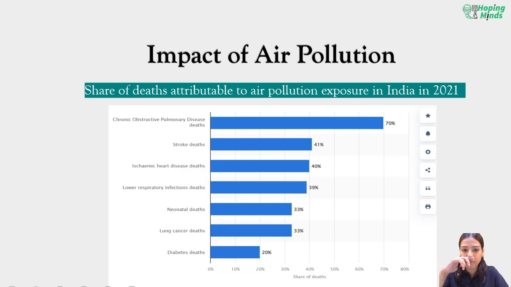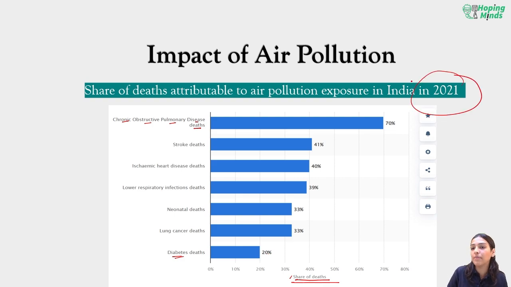Impact of air pollution. Share of deaths attributable to air pollution exposure in India in 2021. Chronic obstructive pulmonary disease deaths, 70%. So the graph is about how people have died, the percentage share of deaths, and we can see that people who have died because of diabetes in 2021 were 20%.